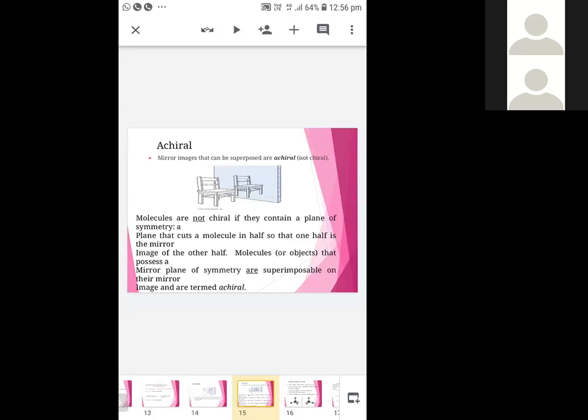Chirality means there should not be any symmetry elements. But here the chair form contains a plane of symmetry. That is why it is achiral. Okay, ma'am. Okay, ma'am.